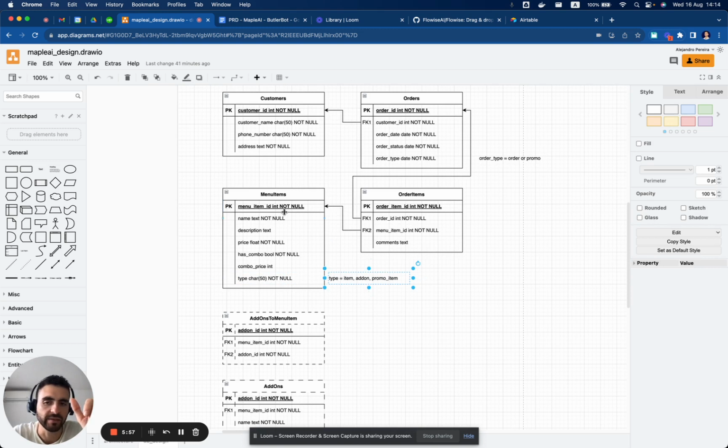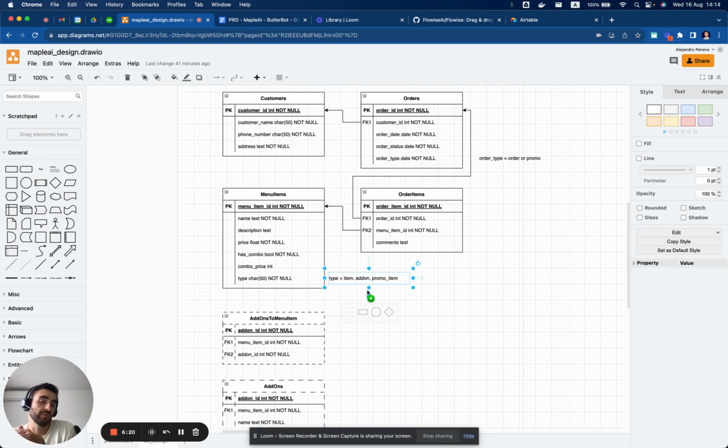Is this a standalone item or is it an add-on? That means some menu items will be add-ons over a menu item. For example, if we have a hamburger and we want to add bacon to the hamburger, we will have a bacon item that will be specified as an add-on.